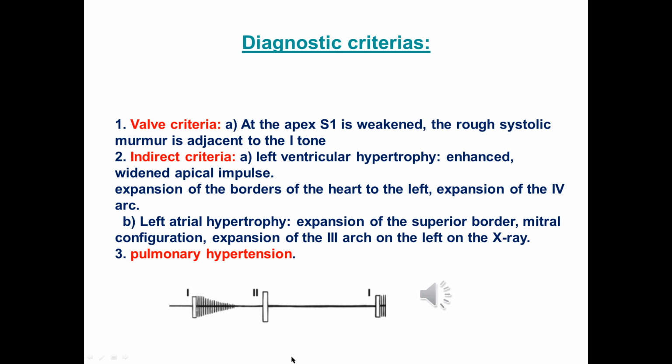Indirect criteria is left ventricular hypertrophy: enhanced, widened apical impulse because of enlarging of the left ventricle, expansion of the border of the heart to the left side. You can find out during percussion, expansion of the fourth arch on X-ray. Left atrial hypertrophy will be found by expansion of the superior border, upper border of the heart during percussion, mitral configuration, and expansion of the third arch on the left on the X-ray, and pulmonary hypertension.